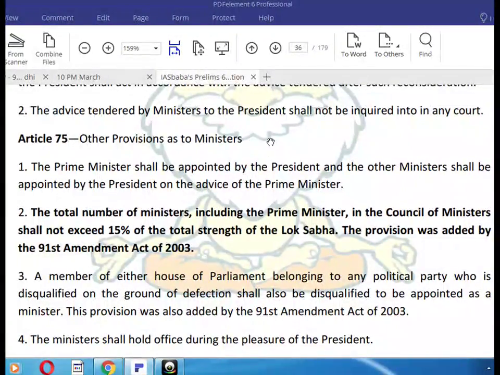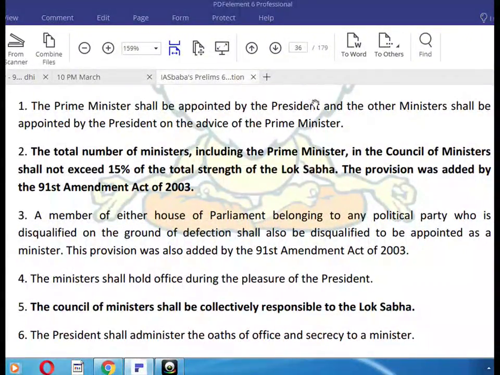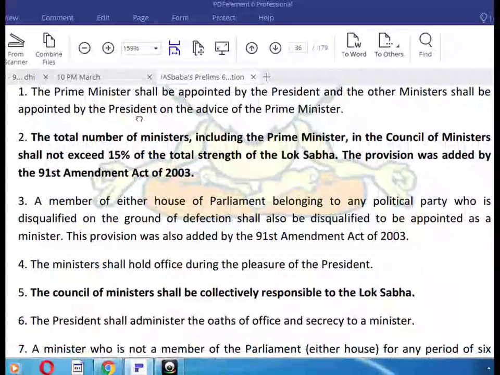Article 75. Other provisions as to ministers. The Prime Minister shall be appointed by the President, and the other ministers shall be appointed by the President on the advice of the Prime Minister. The total number of ministers, including the Prime Minister, in the Council of Ministers shall not exceed 15% of the total strength of the Lok Sabha. This provision was added by the 91st Amendment Act 2003.